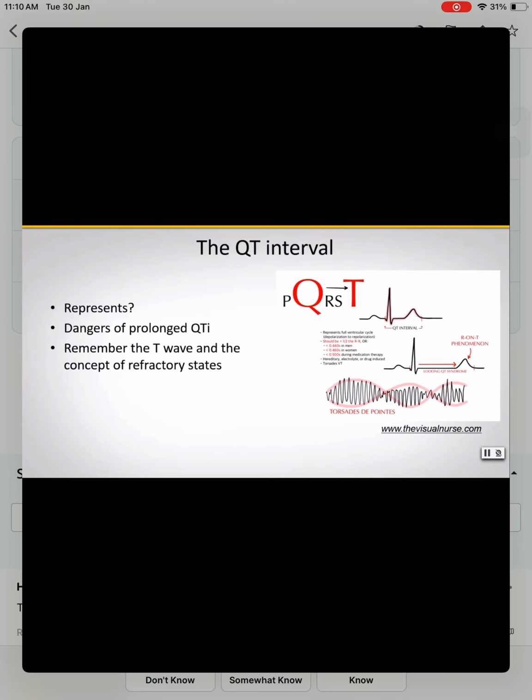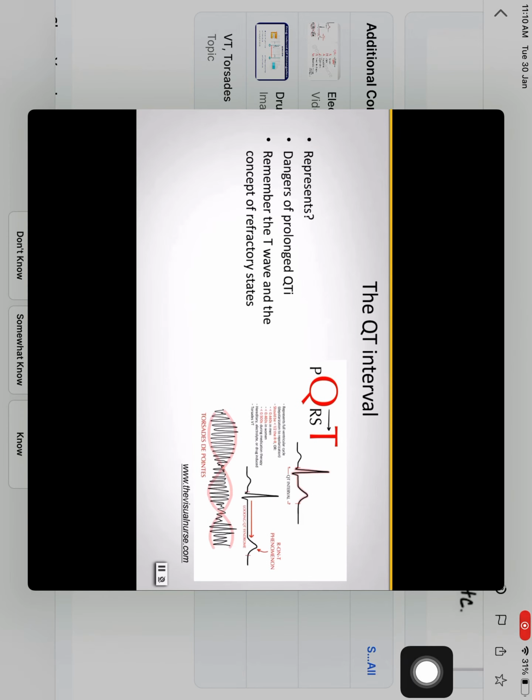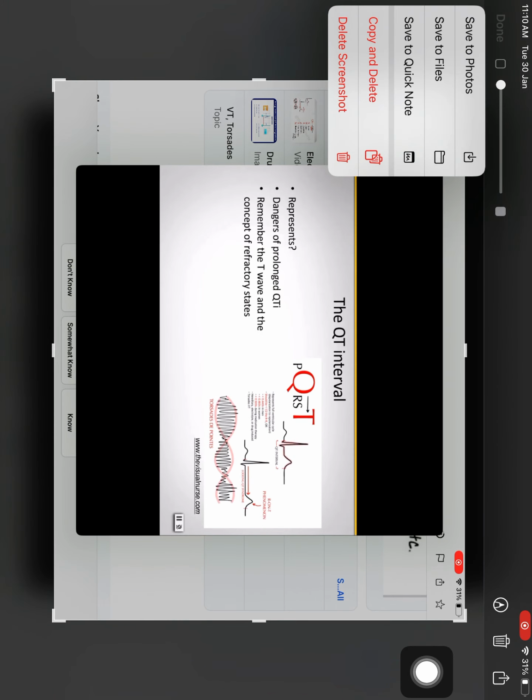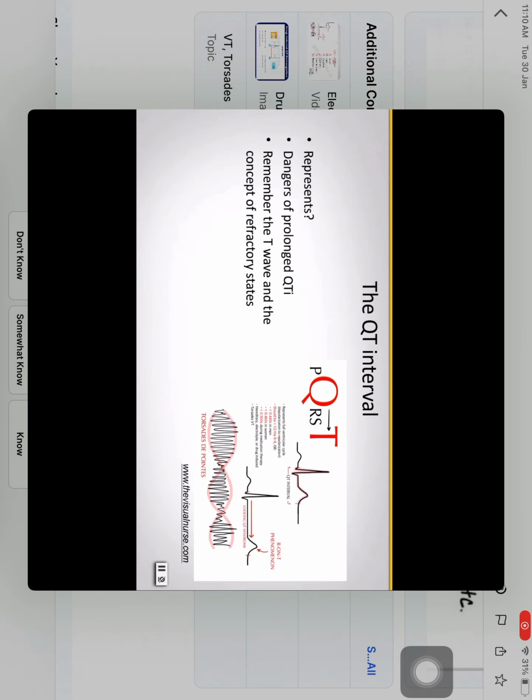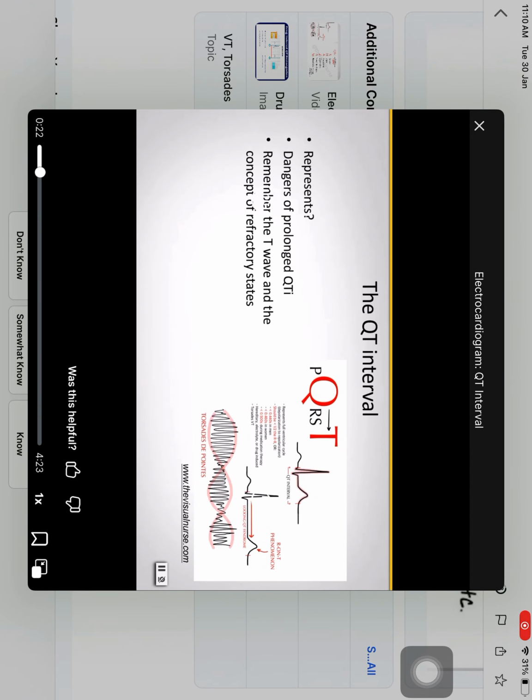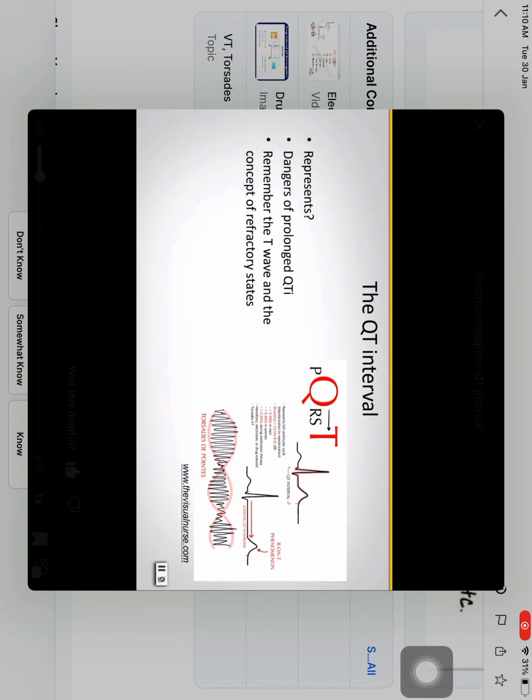This is the QT interval here. The QT interval represents a single ventricular cycle of contraction and relaxation. So, one cycle of this. If you recall from the previous letters of the cardiac cycle, in which each one of these represents what we've already discussed, this tells us exactly what the QT interval is describing, right?